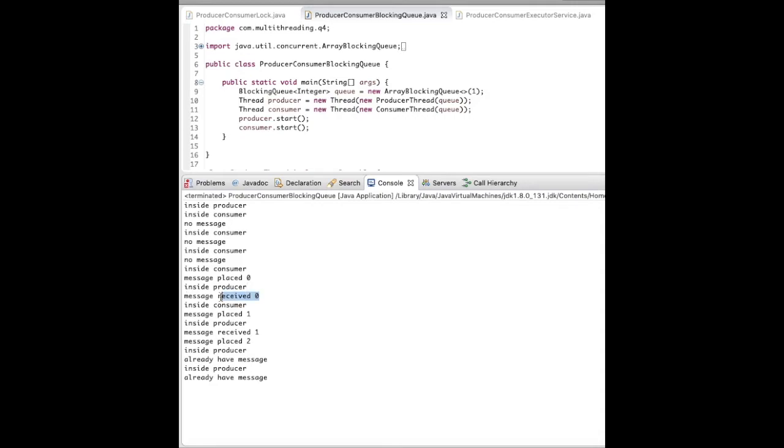Now the message is received and it again goes inside the consumer. Since there is no message, it is blocked, and again here the message placed is 1. Then again inside the producer, message received. So everything is synchronized here automatically, because the blocking queue has this implementation in its class and methods.